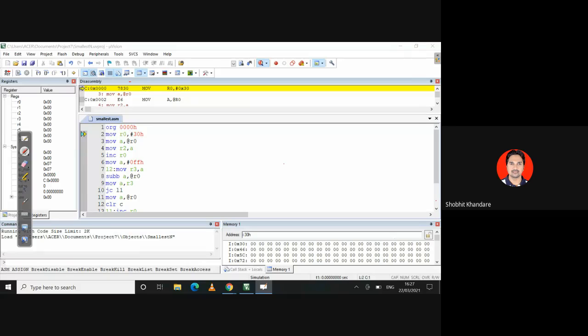Okay, see here, this is 30, this is 31, 32, 33, 34, 35, 36, 37, 38, 39. After 39 you have what number? 3A. Yes or no? This is the memory address I'm talking about, and the content of this memory address. The ones I circled are the contents of the memory addresses starting from 30.